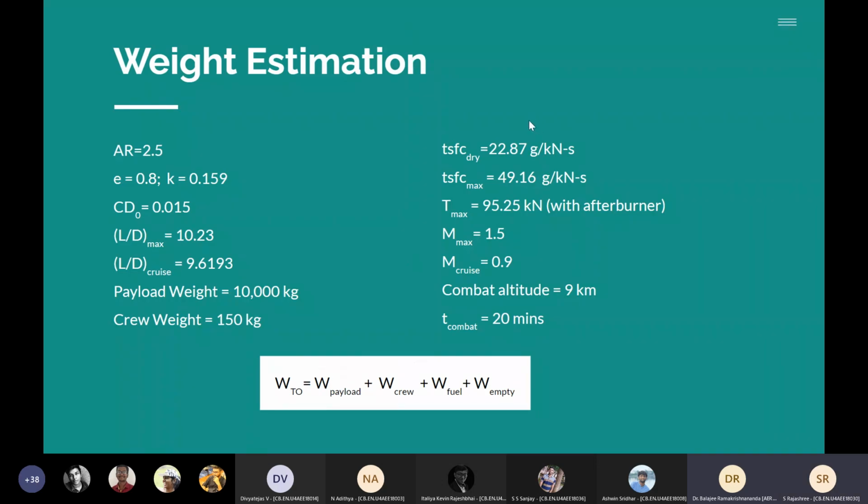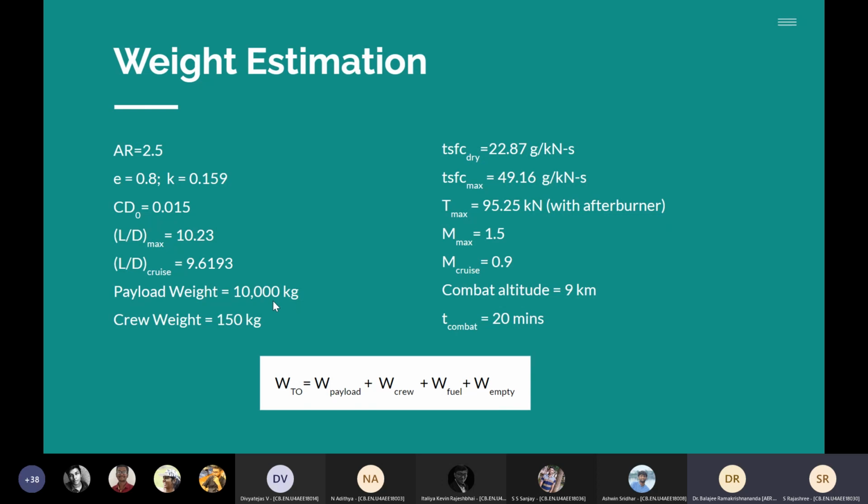Now to the weight estimation procedure. Before we start that, we have to assume or take certain constants. The first is aspect ratio, which we took as 2.5. We took this from the data that we collected for the reference aircraft. We averaged out the aspect ratio and got it around 2.5. E is equal to 0.8. This we took from the Corke textbook and we found K. CD naught again from the textbook. L by D max we calculated using these and we found this value to be close to the range that was given in the textbook.